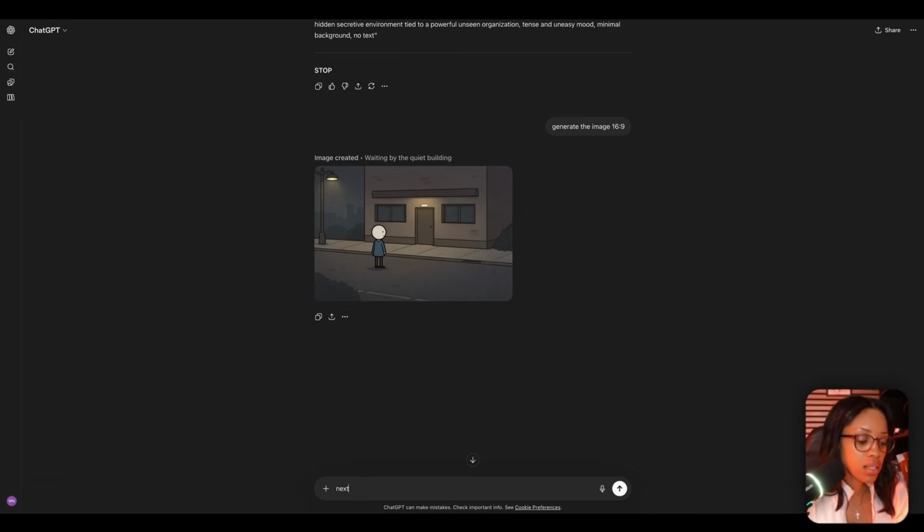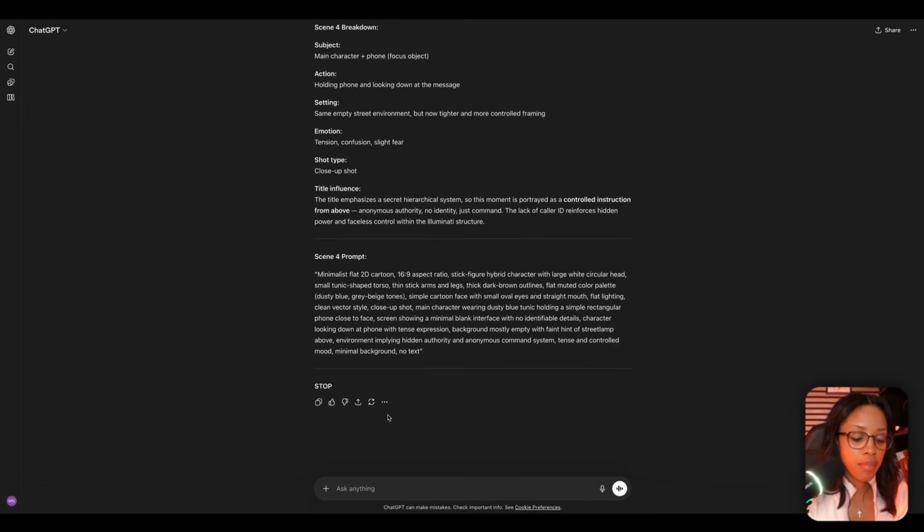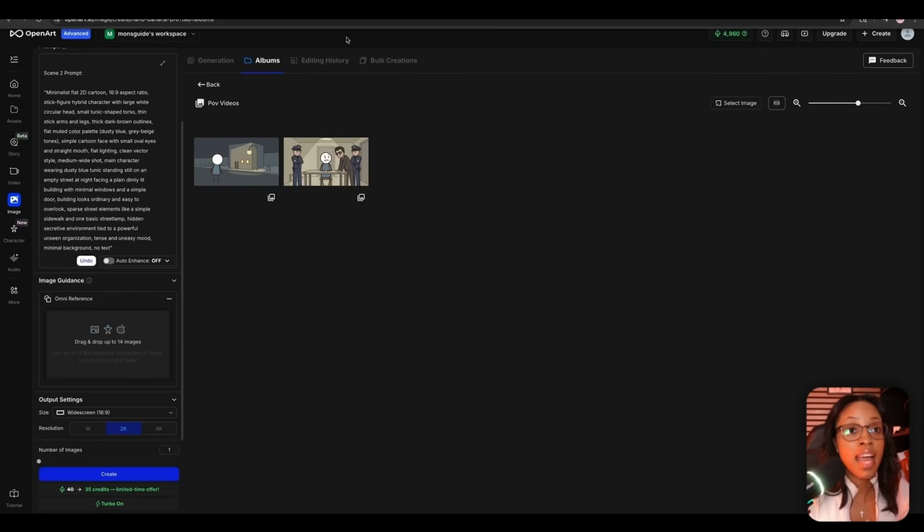So I could just simply say next. And then GPT will go ahead and take the next line. GPT will generate the prompt for me so I can have it again generate the image. Or like I said, you could take this entire prompt and then have Nano Banana do it for you.